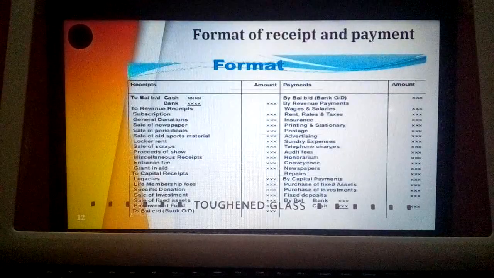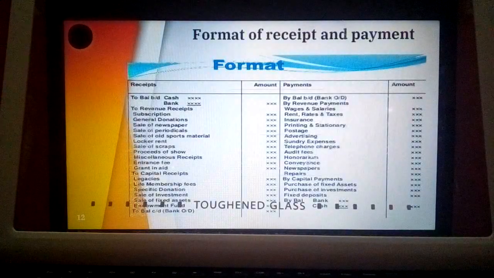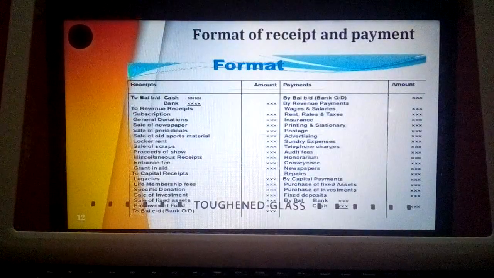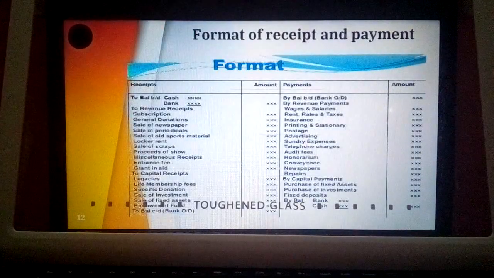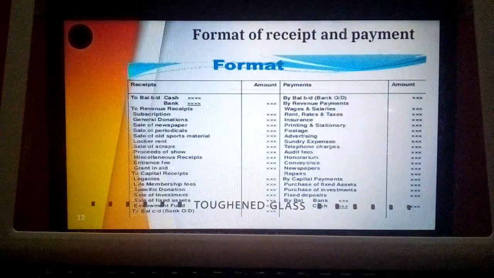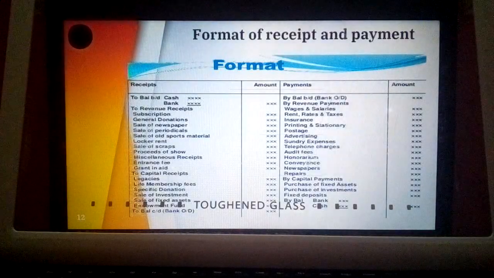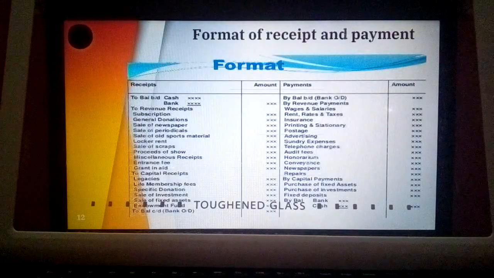Then what are all the capital receipts? So legacies, which are received once in a lifetime, are treated as a capital receipt. The life membership fees, this one also is received once in a lifetime of the members. That is a capital receipt. Then life membership is over.